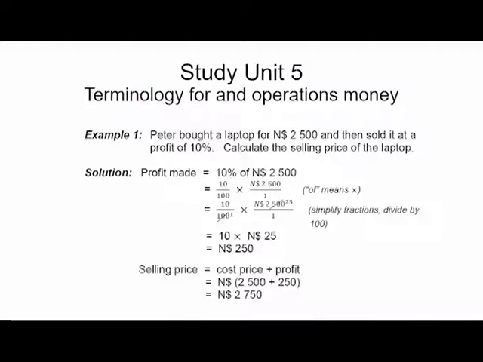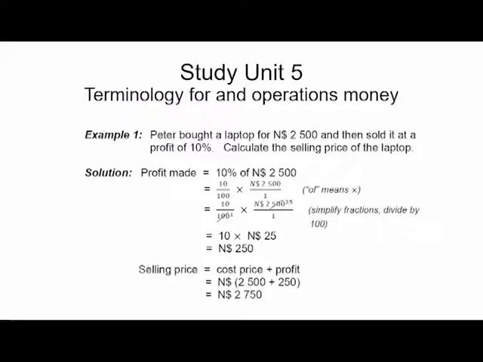Okay, profit made. 10% of 2,500 Namibian dollars is 10 over 100, because 10% is 10 units of 100, times 2,500 over 1. Then you cross it out. 100 goes into 100 once, and into 2,500 25 times. And you get 10 times 25, which gives you 250.